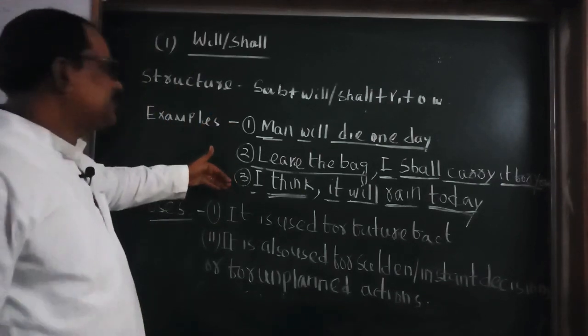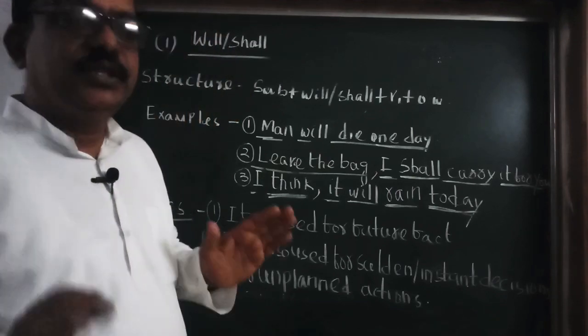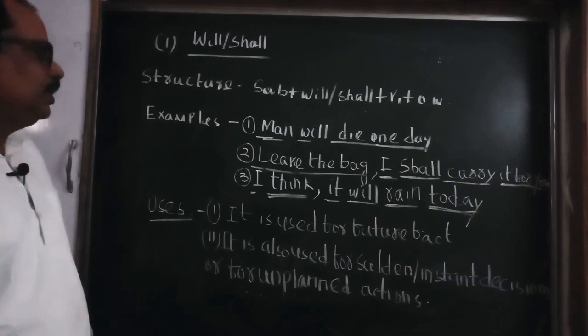So I have taken 3 examples, students. Guess why I have taken 3? Because there are 3 different uses of will shall for future time. Let's discuss one by one.